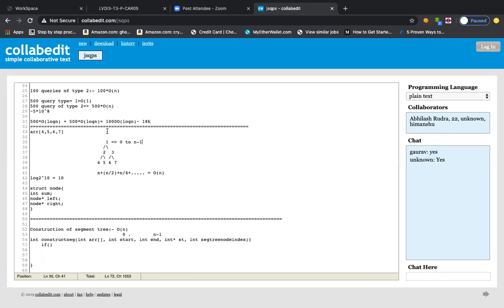You all can see on my screen, or you can open the collaborate link and see that. So 1 represents the 0 to n-1 elements, right? But 2 represents the 0th to 1st elements. So node 2 represents the 0th element and 1st element, and the third node will be representative of the second element and third element, basically, right?